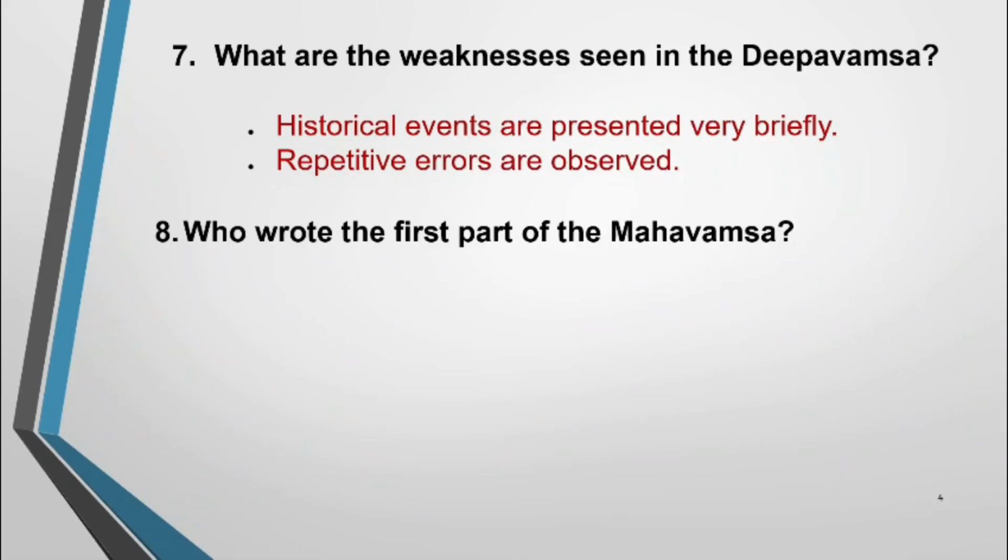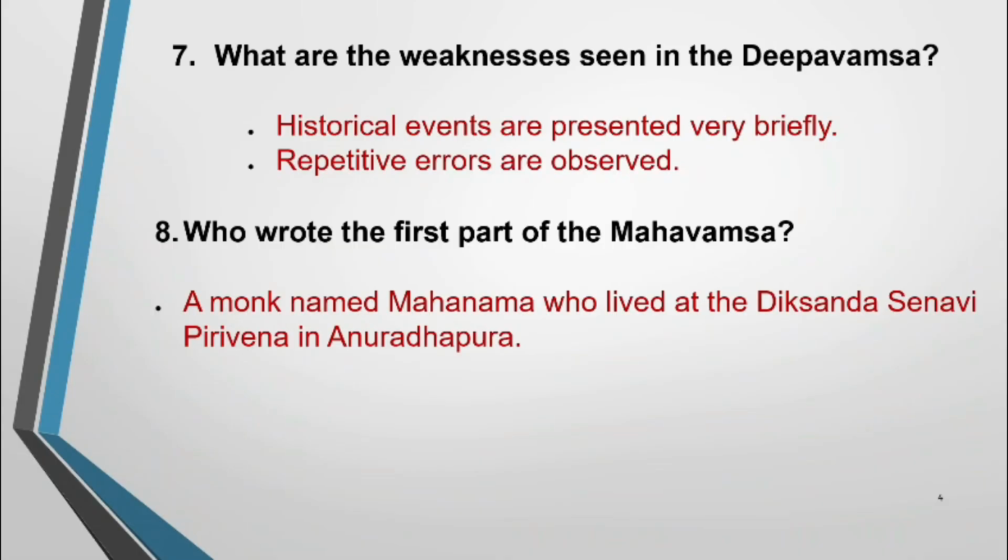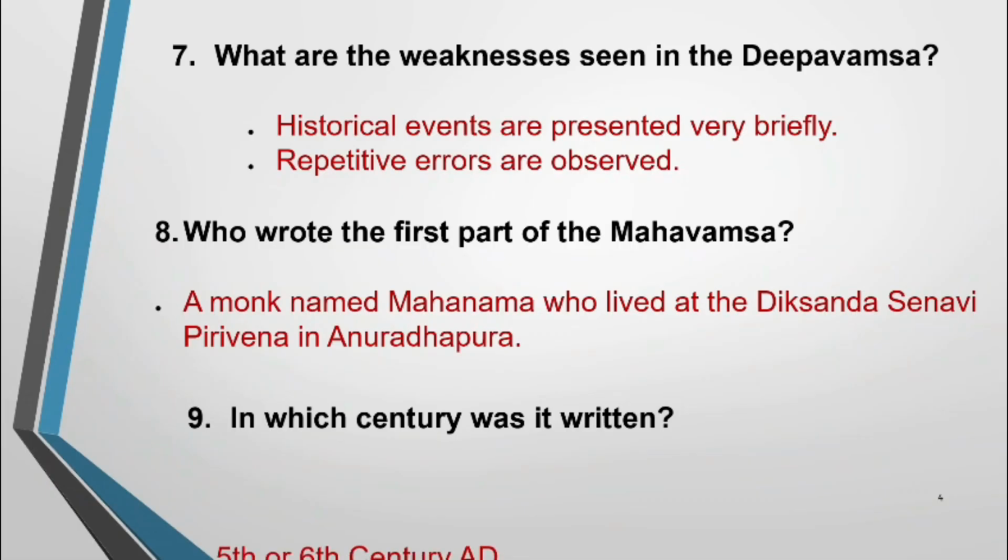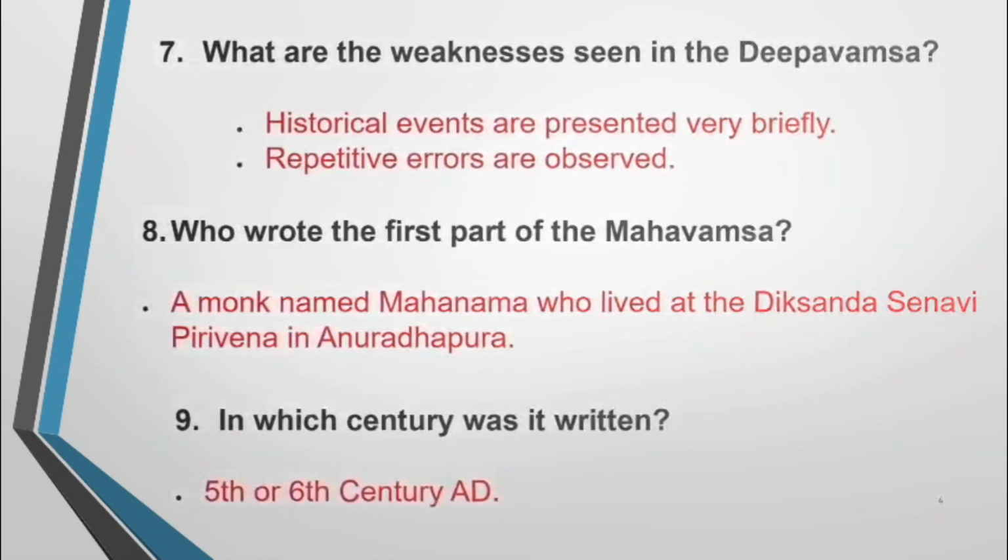Right. And another literary sources is Mahavansa. According to question number 8, who wrote the first part of the Mahavansa? We know a monk named Mahanama who lived at Diksanda Senavia Piruvani in Anuradhapura. Right? Mahanama Thero. Question number 9, in which century was it written? 5th or 6th century AD? Because we don't know it exactly, so 5th or 6th century. So when you write the answer, you have to mention 5th or 6th century. Right, let's move to question number 10.